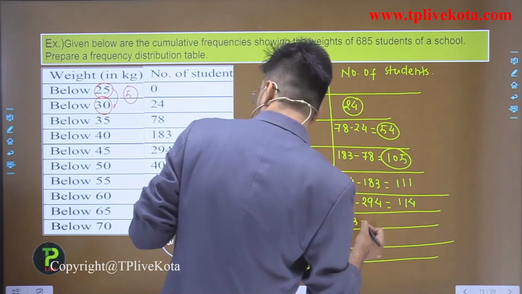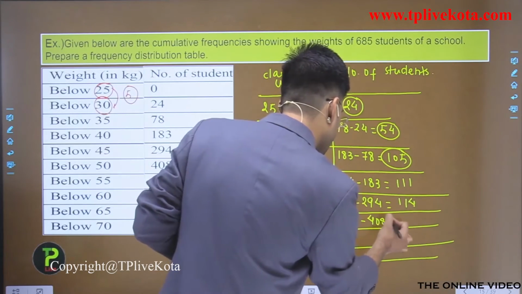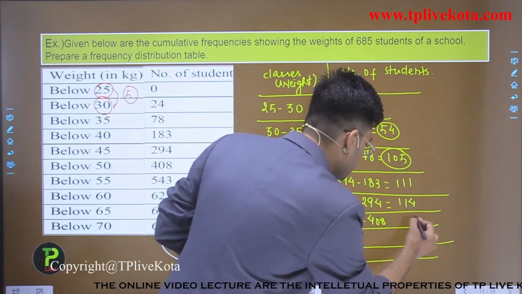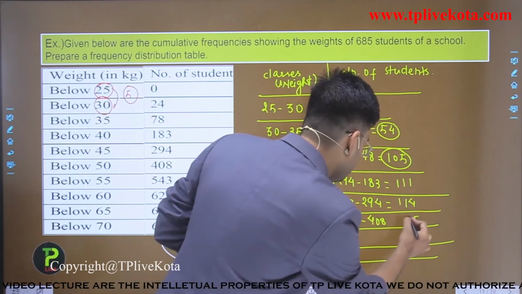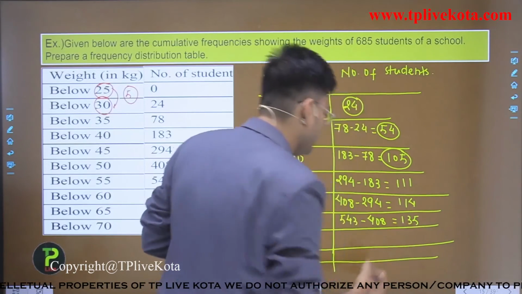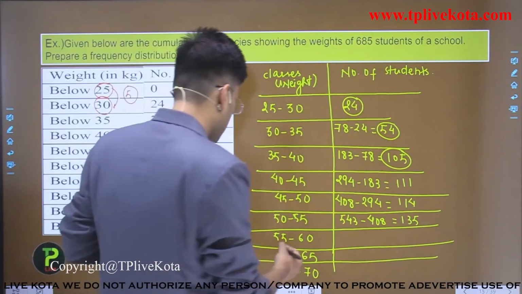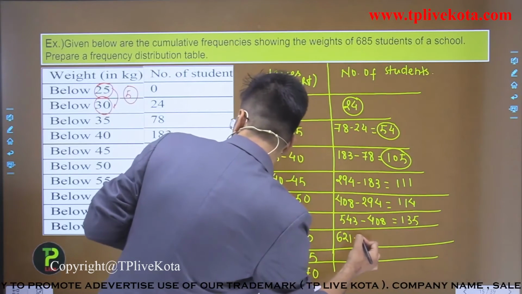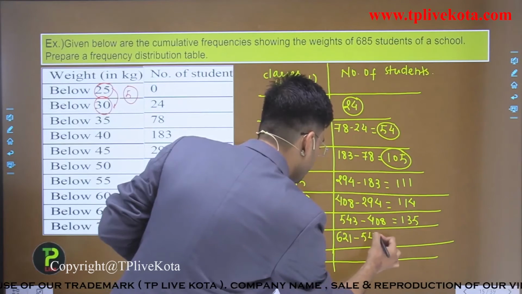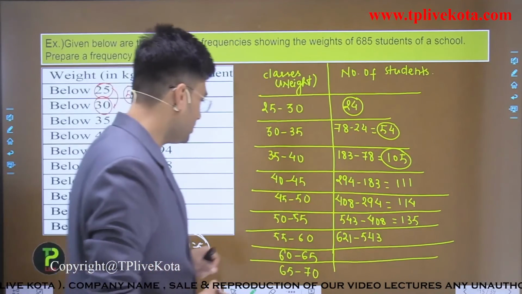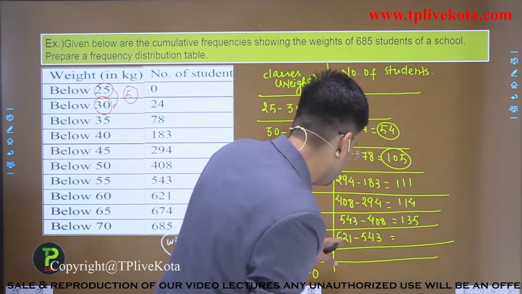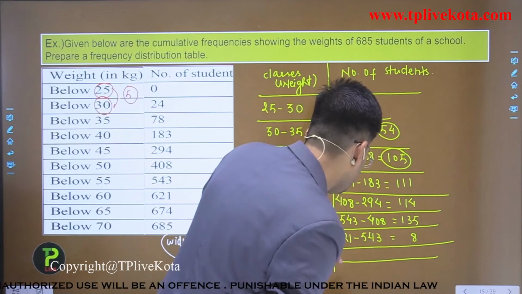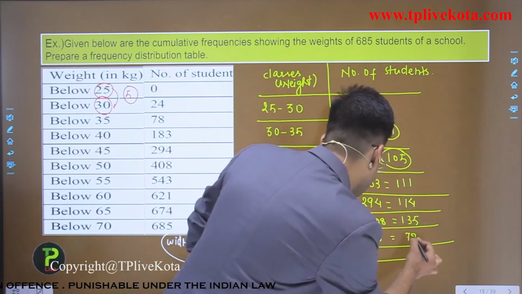Now the next is what? 543 minus 408. So it is equals to 135. Clear? Now next is 621 minus 543, that is equals to 78.